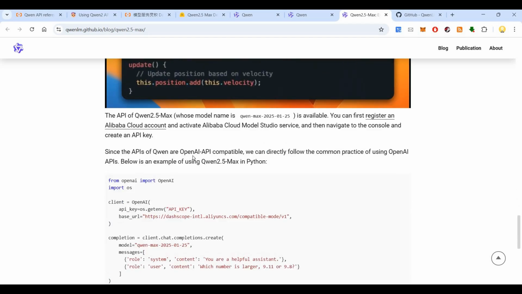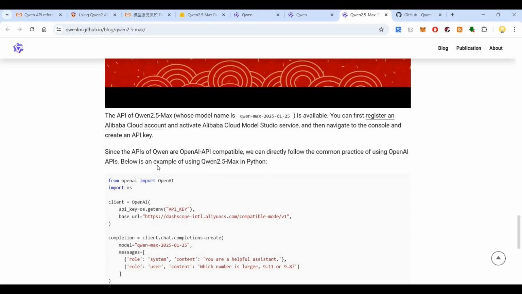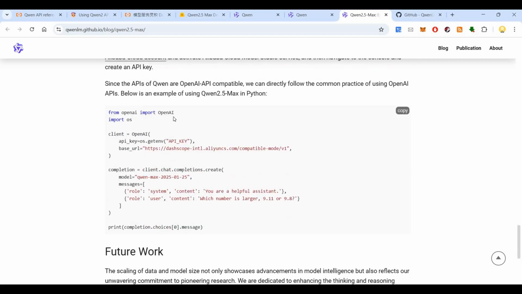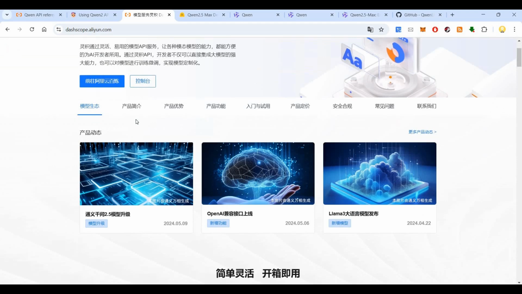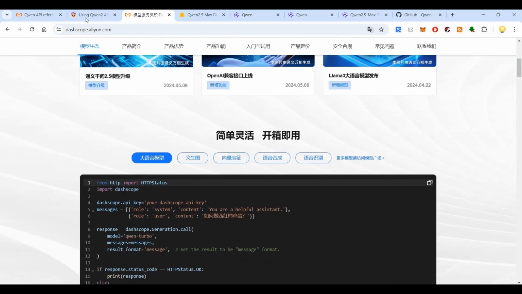Since the APIs of Qwen are OpenAI API compatible, you can directly follow the common practice of using OpenAI APIs, and below is an example of it. You can open it, import the API key. Here you can replace it with the API key from Dashscope, which is for Alibaba Cloud. This is the Dashscope. You can sign up here, and I think you'll have to make payment for the API key, just like you make payment for the OpenAI API key, but this is much cheaper.